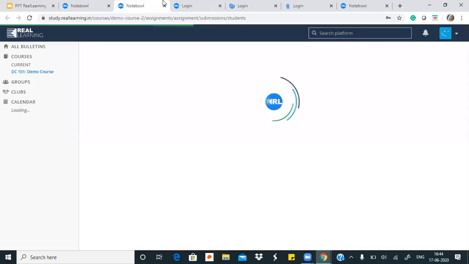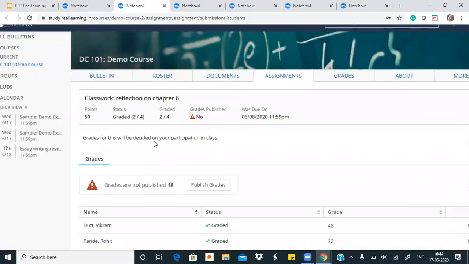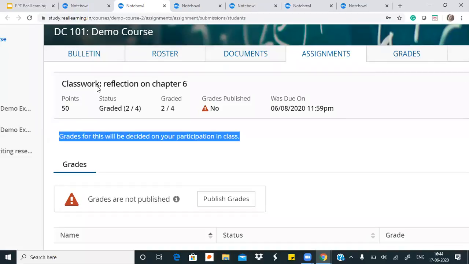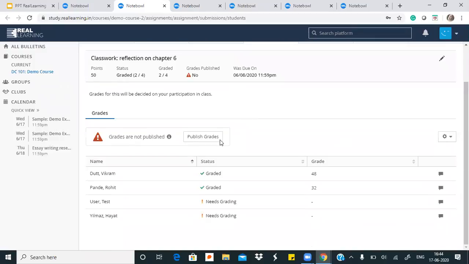So the first one we will see is how an offline assessment can be integrated on the platform. इसके लिए teachers just need to give initial information about that test or that assignment, meaning what is the title, what are the marks and what is the instruction for it. जैसे मैंने इसका title रखा है class work reflection on chapter 6, and the grades for this will be decided on your participation in class, meaning in the instructions I have told students it will be offline. I have just given marks for it. This doesn't require students to do anything online. They don't have to submit anything, but they will be getting their marks online as well as their feedback.